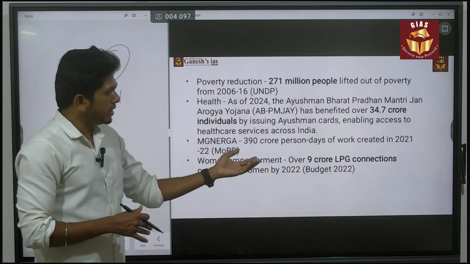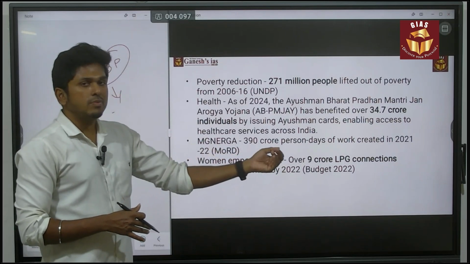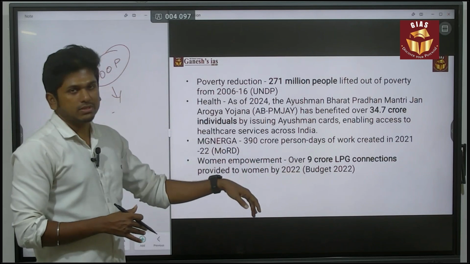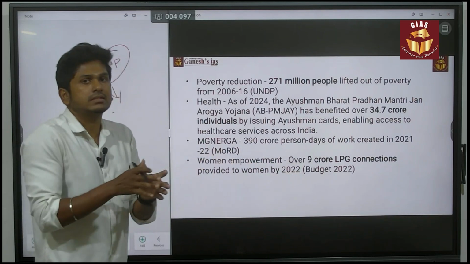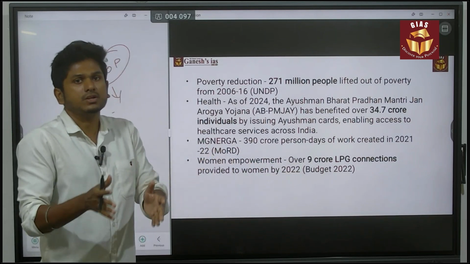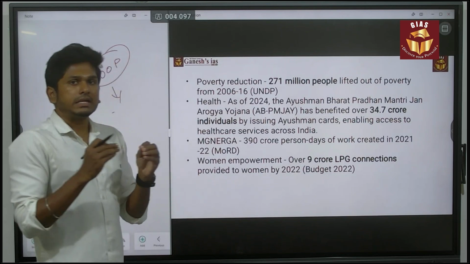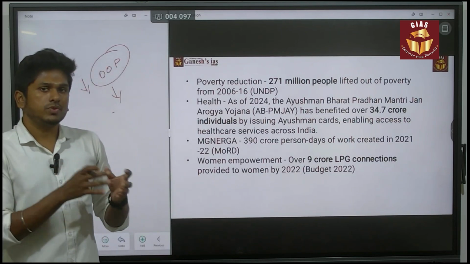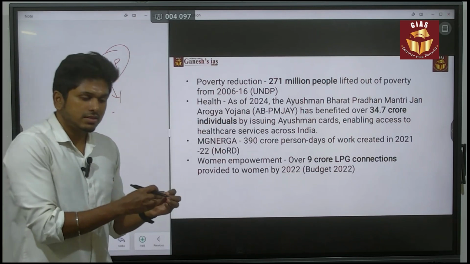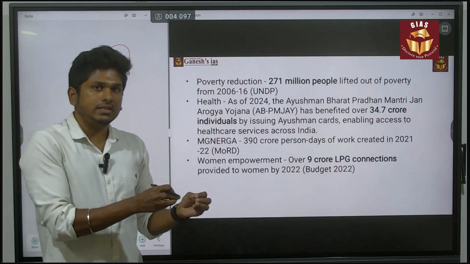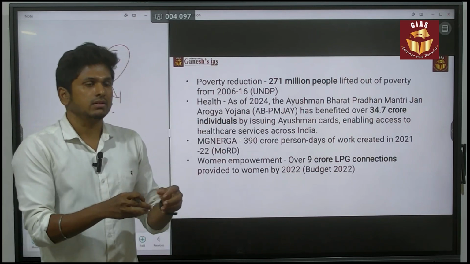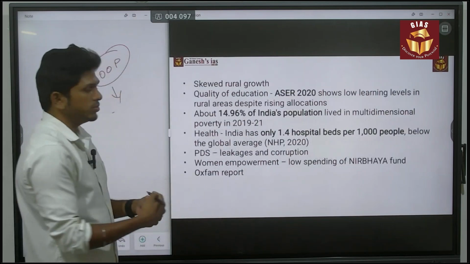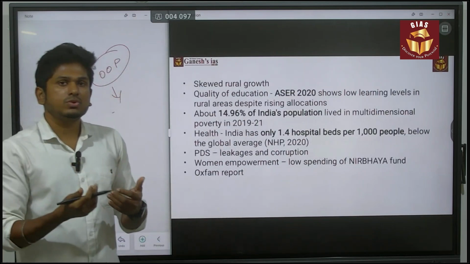Next, for women empowerment, 9 crore LPG connections were given to women. So these are the two extents: to what extent is it creating inclusive growth? Which means it is trying to create inclusive growth. So you can say that there is a certain achievement after this LPG era, but there is an issue whether it is still inclusive growth or not.